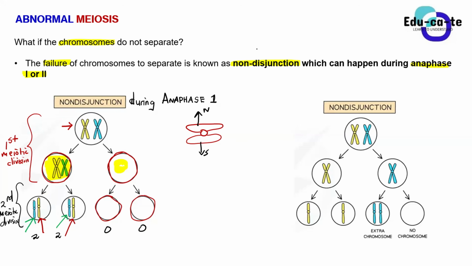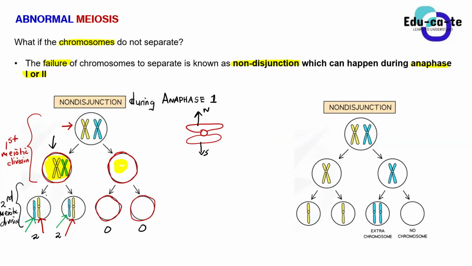Yes, Telmo. Sir, since they didn't get separated as homologous pairs, why did they get separated in the second meiotic division? Well, why didn't they? Okay, it happens that during the first meiotic division, they couldn't separate. The homologous chromosomes didn't separate, and they all went to one cell.